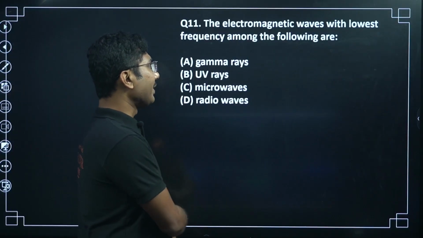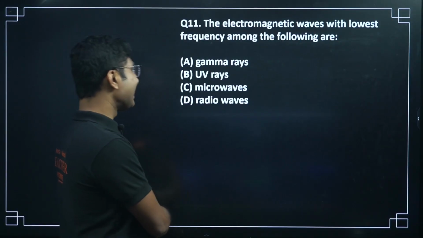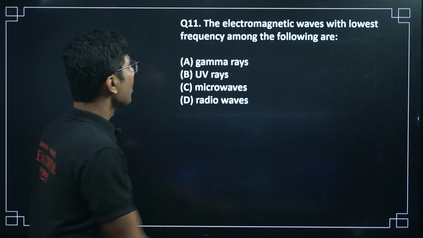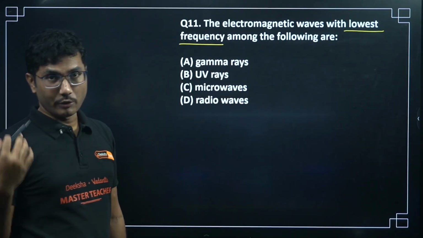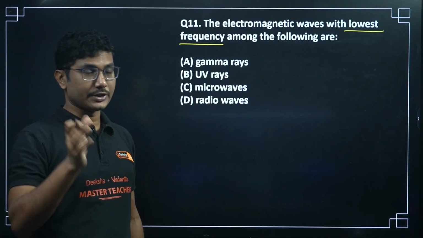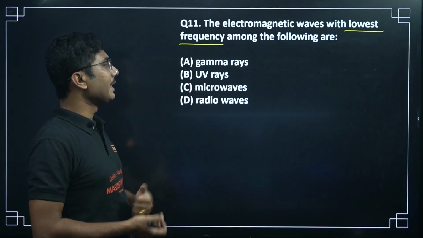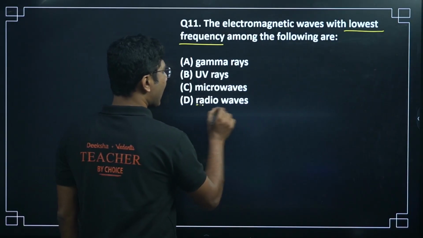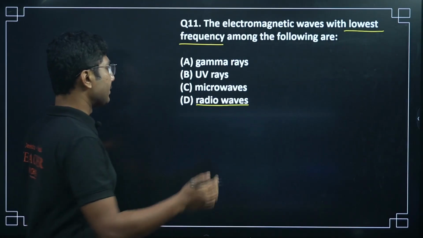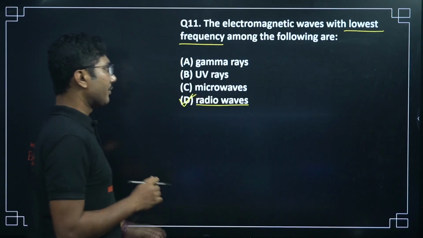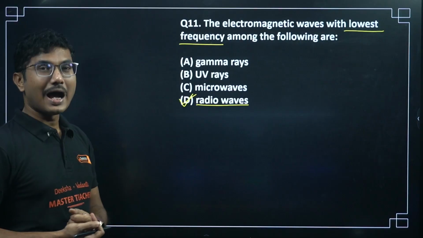The electromagnetic waves with lowest frequency among the following are: gamma rays, UV rays, microwaves, radio waves. Let's see. Wavelength and frequency are opposite: the higher the wavelength, the lower the frequency. Among all the waves given, radio waves have the highest wavelength. That means they will have the lowest frequency. Gamma rays will have the highest frequency.